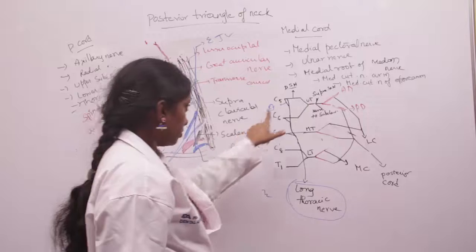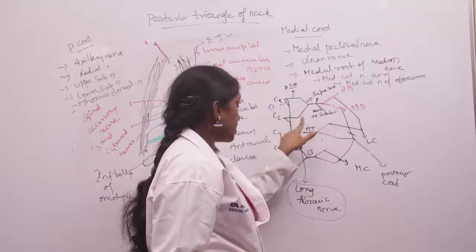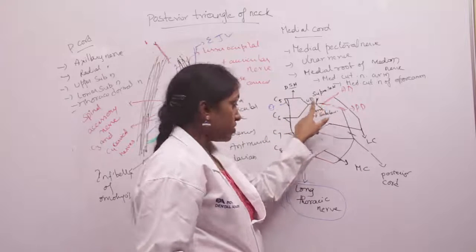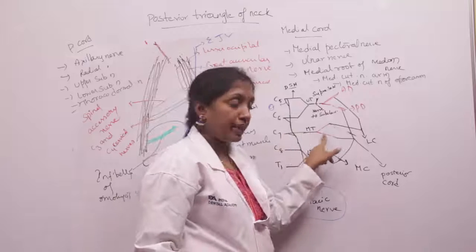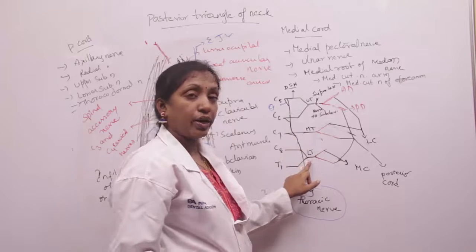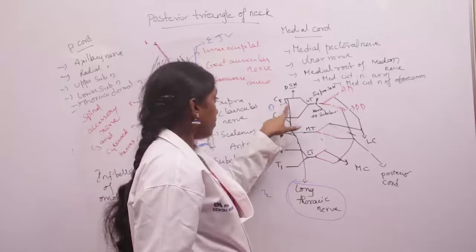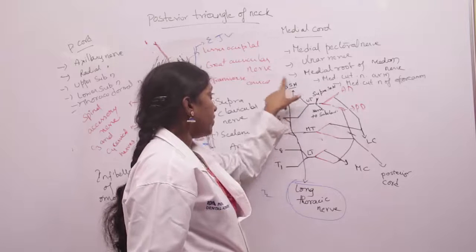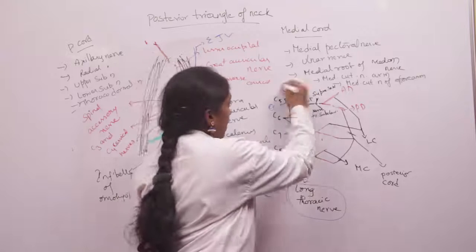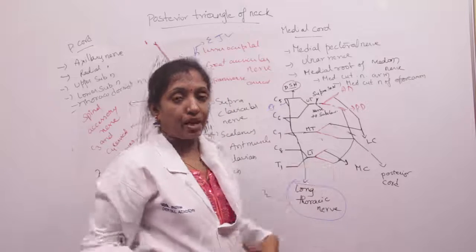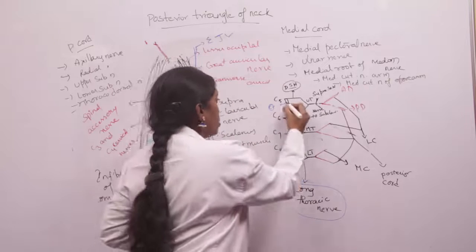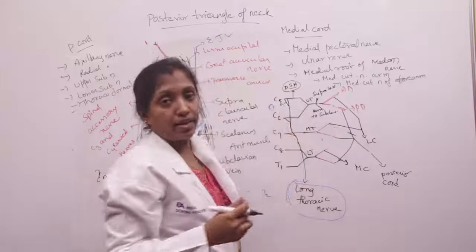So the C5 and C6 roots unite to form the upper trunk, the C7 continues as the middle trunk, and C8 and T1 unite to form the lower trunk. From the C5 root, one nerve arises, the dorsal scapular nerve, which supplies the rhomboid muscle. Also from the C5 root, the phrenic nerve arises.